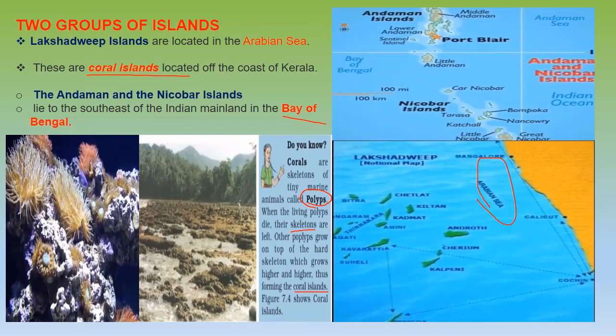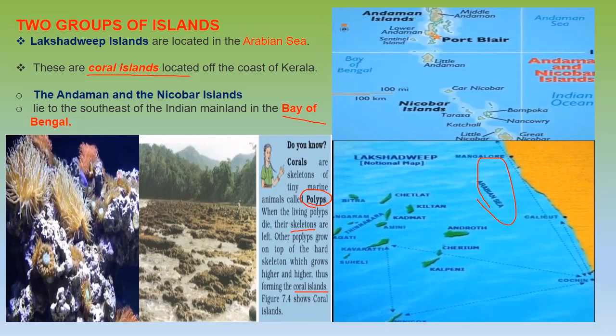What is coral? We have marine animals called polyps. After polyps die, they leave their skeletons. Other polyps grow on top of these hard skeletons, and like this they form huge coral islands after they are attached to each other. So they are formed in the Lakshadweep Islands. That is why the Lakshadweep Islands are also termed coral islands.